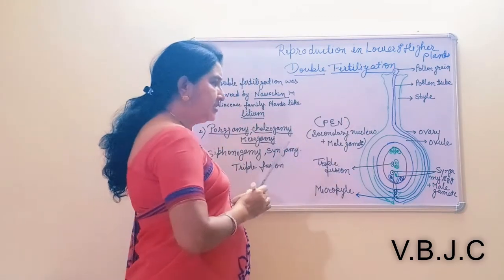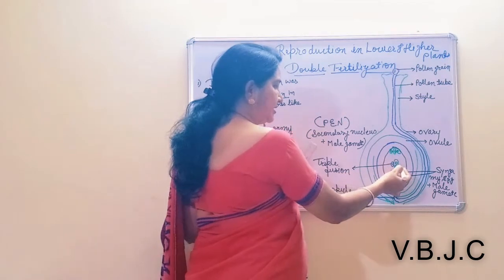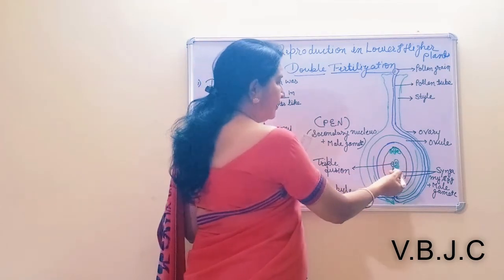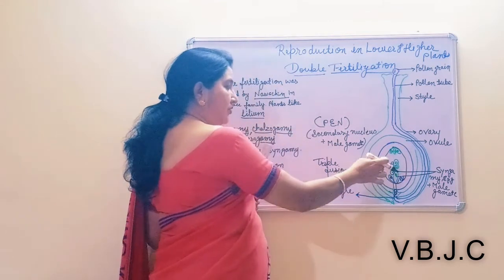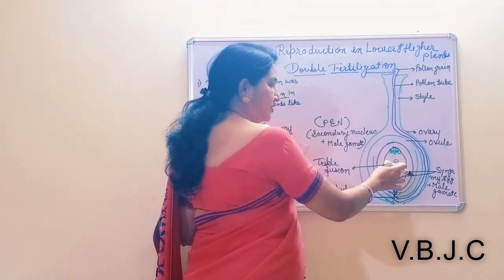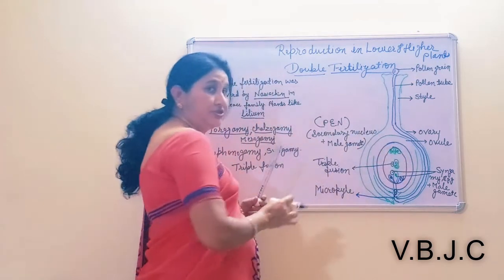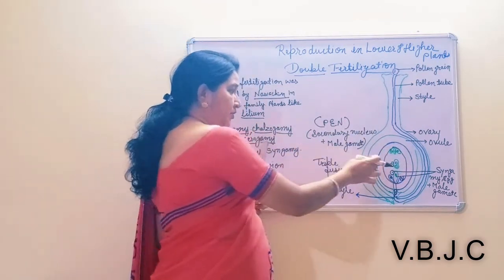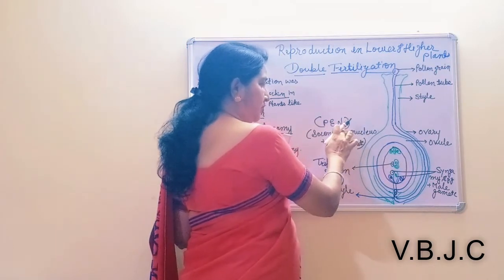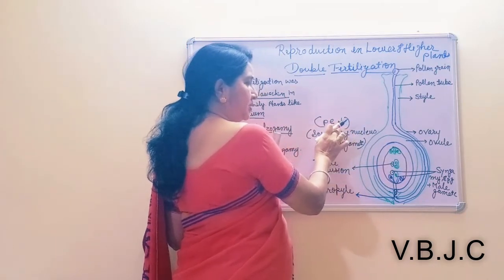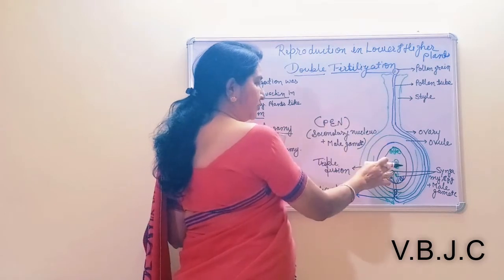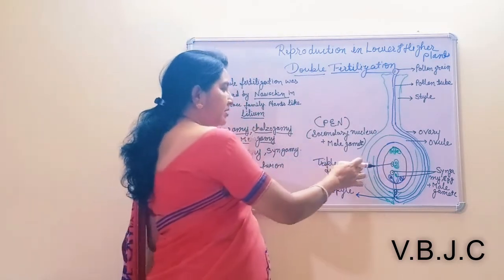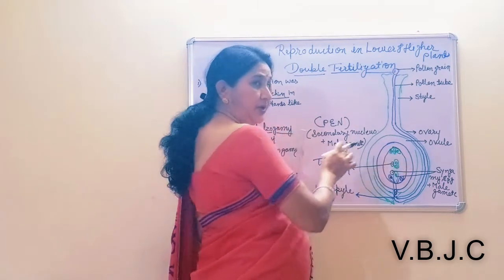Now in this triple fusion, the secondary nucleus is a diploid cell, and the male gamete is a haploid cell. So the structure formed is triploid in nature. The endosperm produced from the primary endosperm nucleus, after various developmental processes, contains cells which are all triploid in nature.